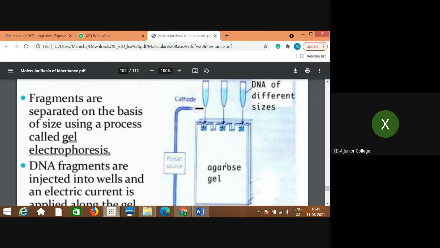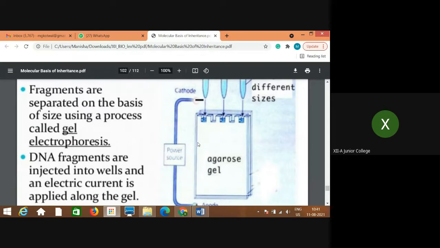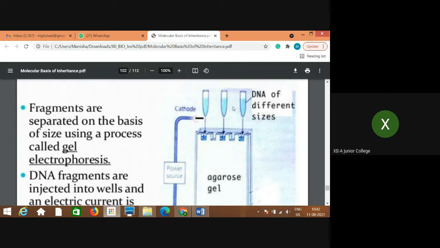This is the agarose gel, and electrophoresis means an electric current is passed through it, so there are two charges, negative and positive, cathode and anode, two poles present. These are the wells, where through these vials the DNA sample is added to the wells of the agarose gel.